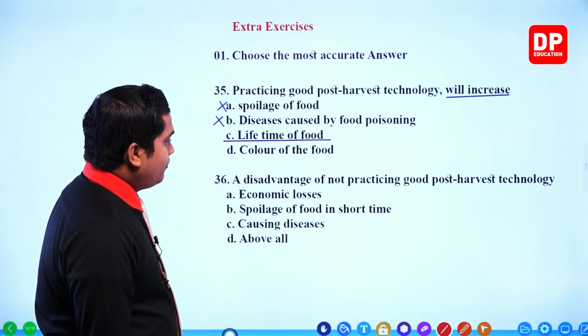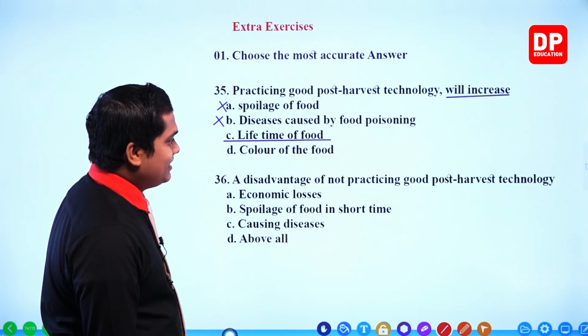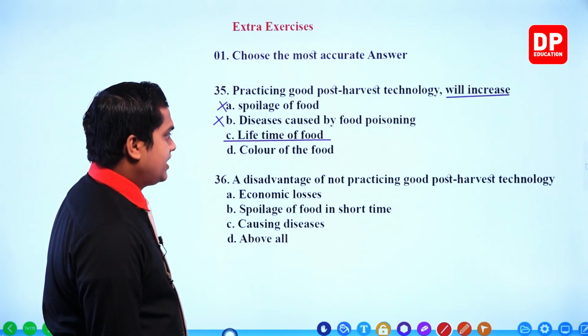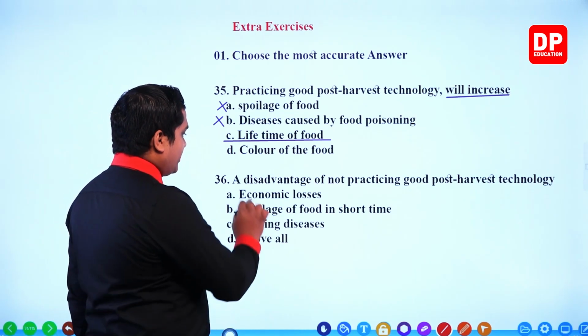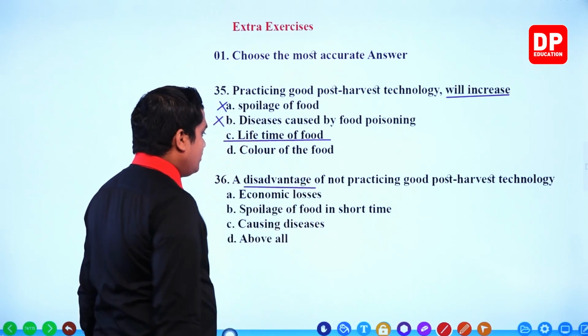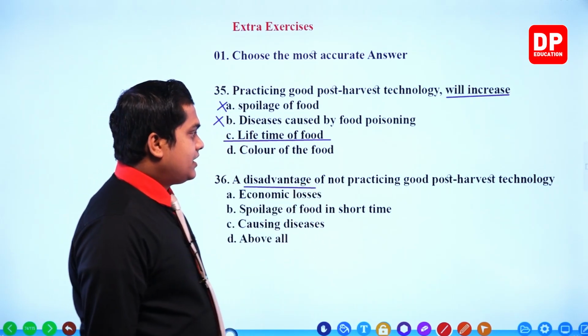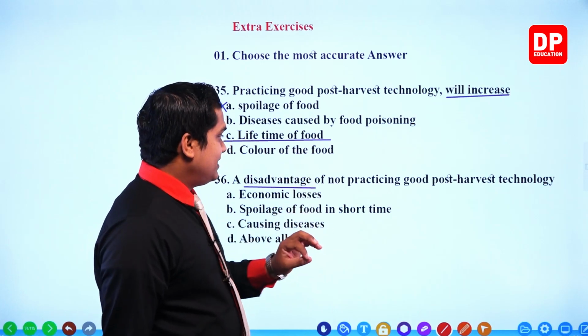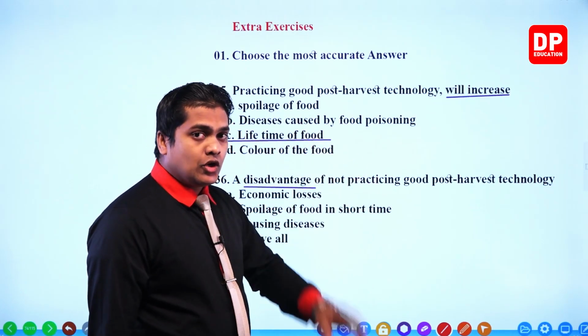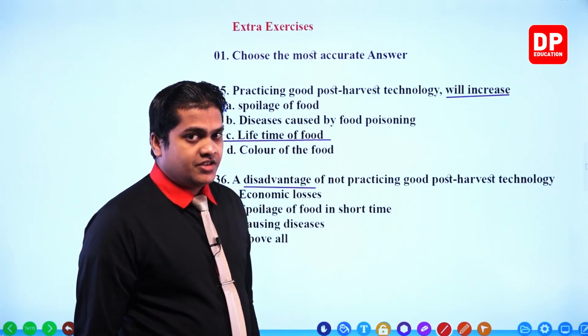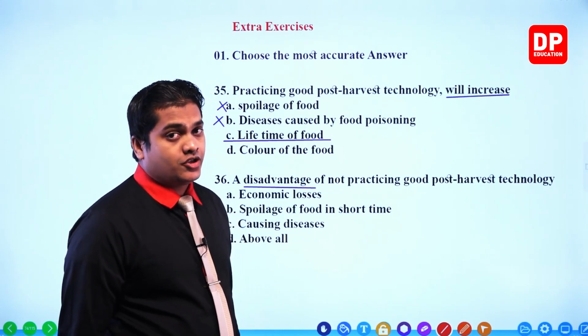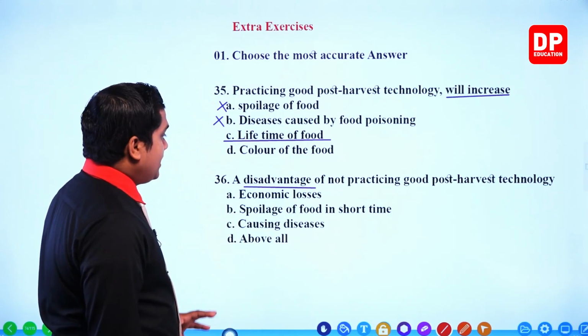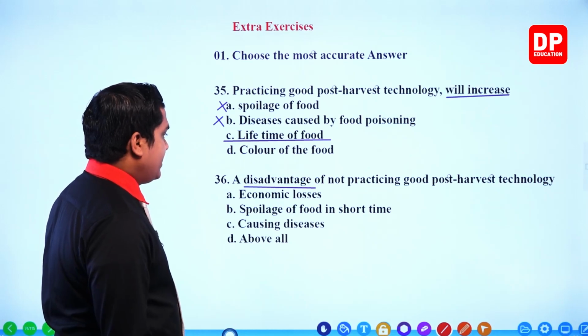Disadvantage of not practicing good post-harvest technology. So here they are asking about the disadvantage of not practicing good post-harvest technology. So you have to select a disadvantage. Let's see. Economic losses. Correct, my dear children.